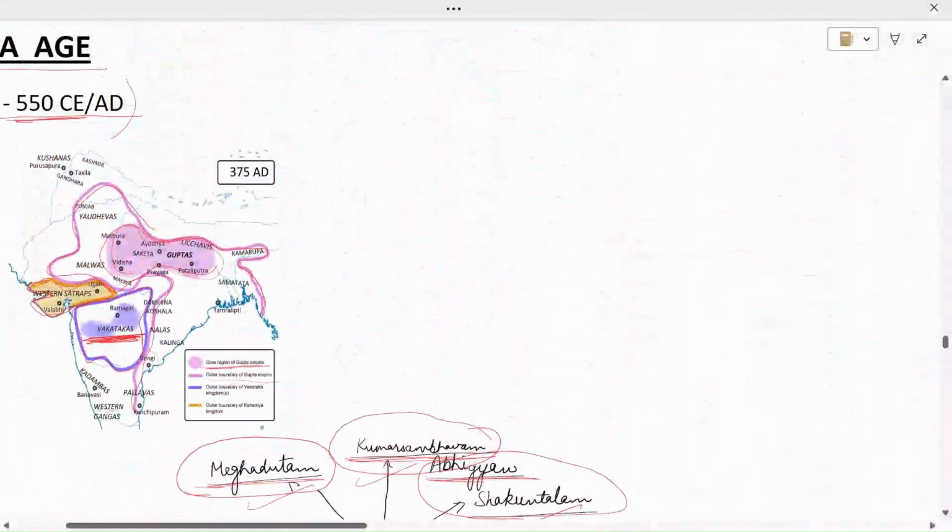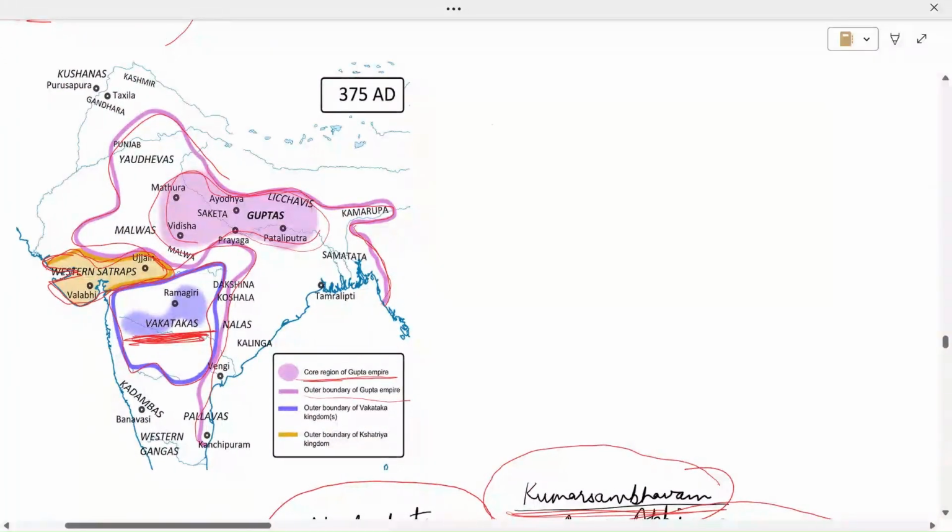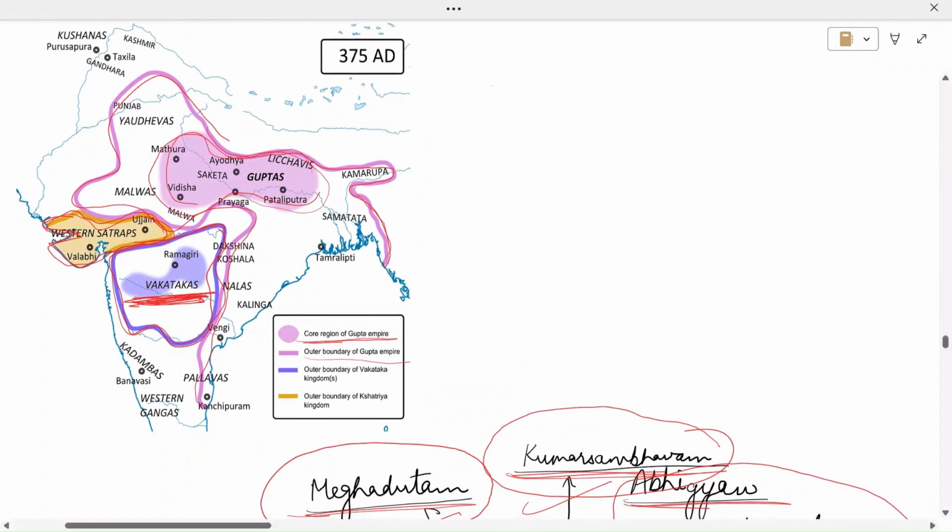from this map that during the Gupta time period, the other important kingdom was the Vakatakas after the disintegration of the Satavahanas. Chandragupta also conquered this territory, that is the Western Kshatrap. So now this whole was the Gupta Empire during the time period of Chandragupta II, and there were the Vakatakas.